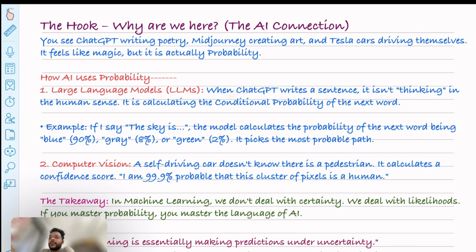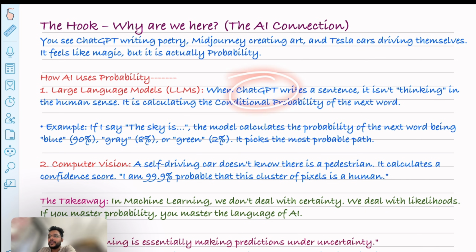Many of you might have heard about ChatGPT and Midjourney creating art and Tesla cars driving themselves. It feels like magic, right? But let me tell you that all of them use the concepts of probability and statistics. Let me explain with example one, large language models.